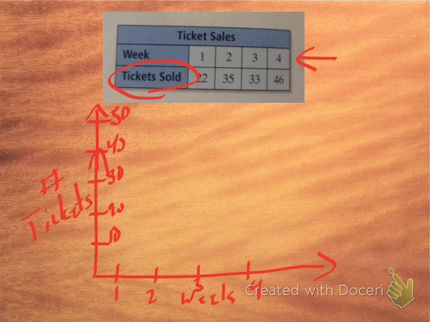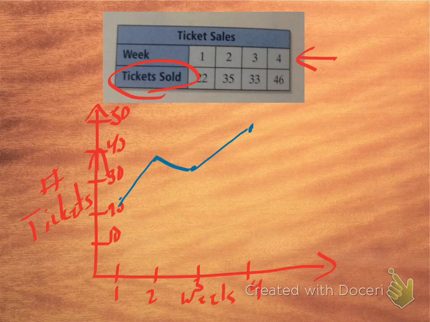So what we're going to do this time is we're just going to plot points. So at week 1, we sold 22 tickets, so we're going to put a dot right there at 22. Okay? At week 2, we sold 35 tickets, so we're going to put a dot right there at 35. At week 3, we sold 33, so it's down very slightly. Okay? And at week 4, it's 46, it's way up here. Now connect the dots with straight lines, or straight line segments. Okay, and that's my graph.